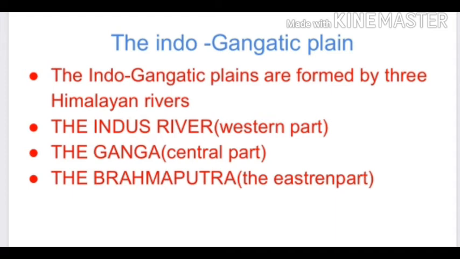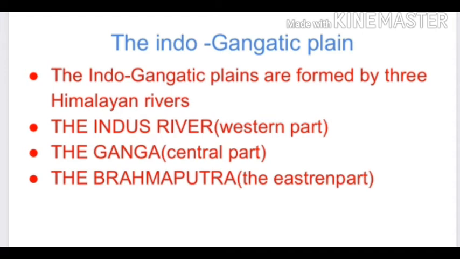Already you know that after the formation of the Himalayas, on the south side of the Himalayas, a large basin was formed. That large basin was filled by sediments, pebbles, soil, alluvium, and silt carried by the Himalayan rivers and Indian peninsular rivers. But the major portion was filled by the Himalayan rivers.